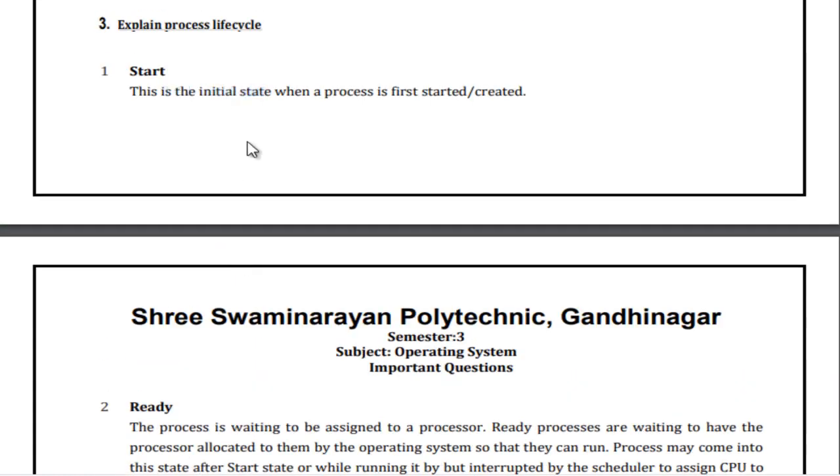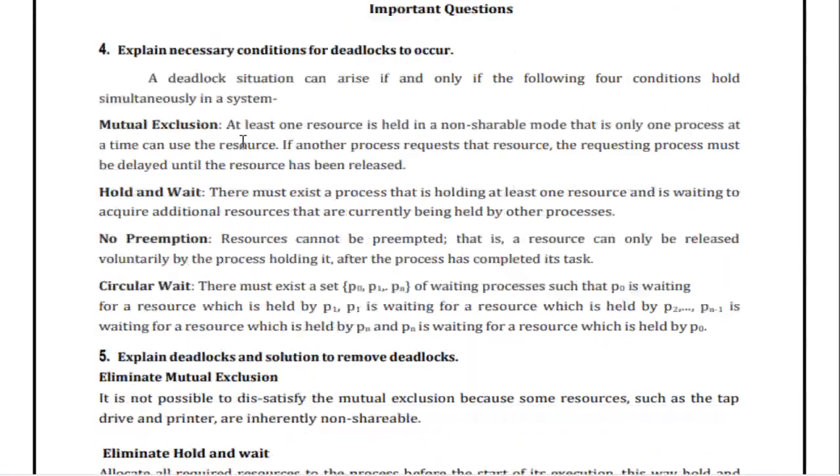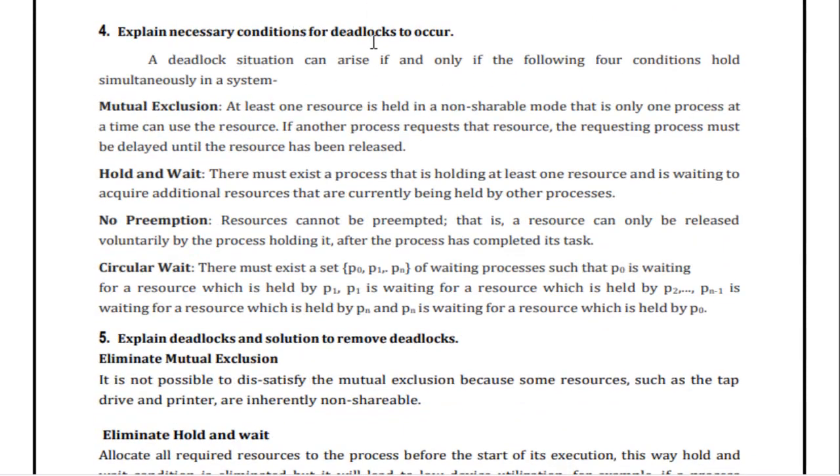And this is the most important question. Next, explain the necessary conditions for deadlock to occur. A deadlock situation can arise if and only if the following four conditions hold, right? First, mutual exclusion. Second, hold and wait. Third, no preemption. And last, circular wait.